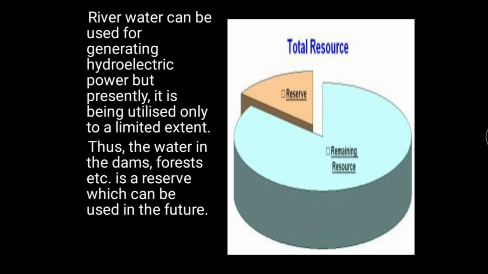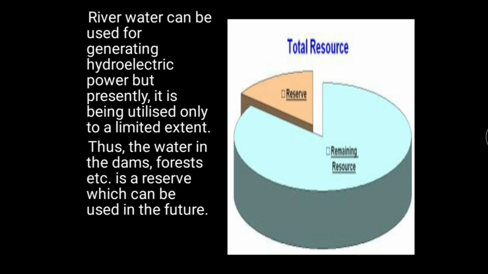But presently, it is being utilized only to a limited extent. Even in the 21st century, we are not extracting hydroelectricity to its full potential. We are still relying on thermal power plants, thermal electricity. Why? Because the water in the dams, forests, etc. is reserve which can be used by future generations.